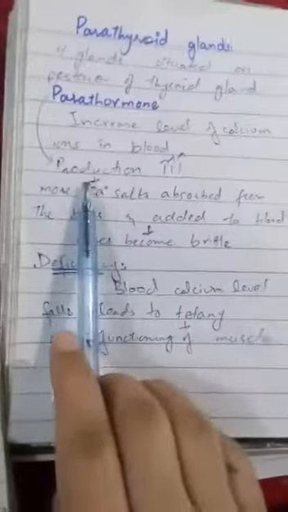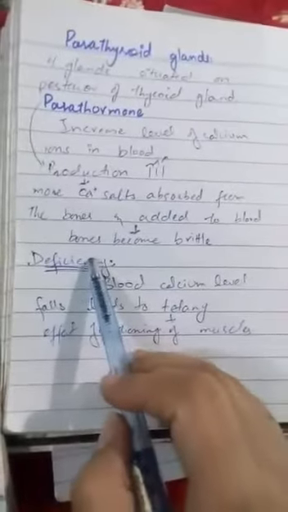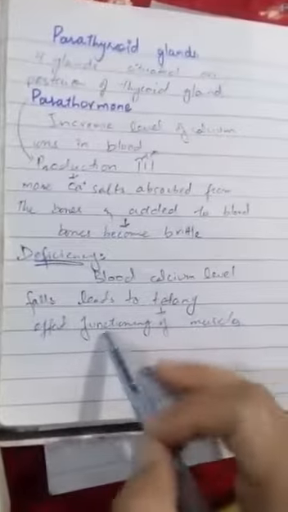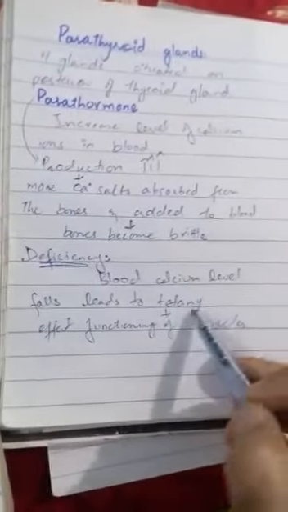And the parathyroid glands are present posterior to the thyroid gland. The parathormone is released by the parathyroid gland, and higher production is harmful and low production is also harmful. With higher production, the bones become brittle, but due to the deficiency of the parathormone, the condition which comes is known as tetany. So this is all about the parathyroid glands.